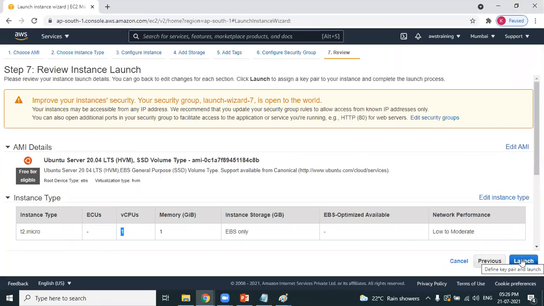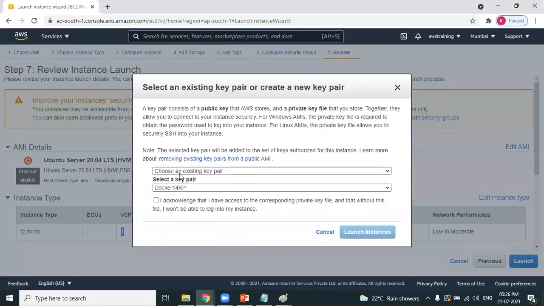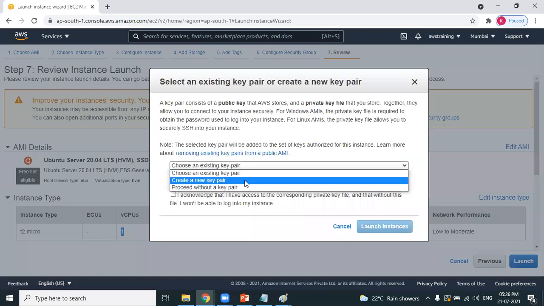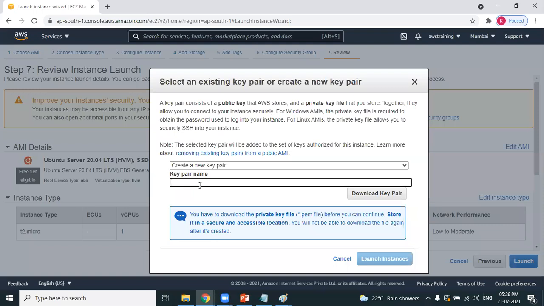Click on launch. Do you want to choose an existing KeyPair? Can you see here? Read this. Choose an existing KeyPair or create a new KeyPair. Please proceed with creating a new KeyPair. The KeyPair name can be anything. Let's say it can be my name, Sunil, with today's date, 21 KP. I want to end the file with the name KP. So this is the name of the KeyPair which I want to provide.